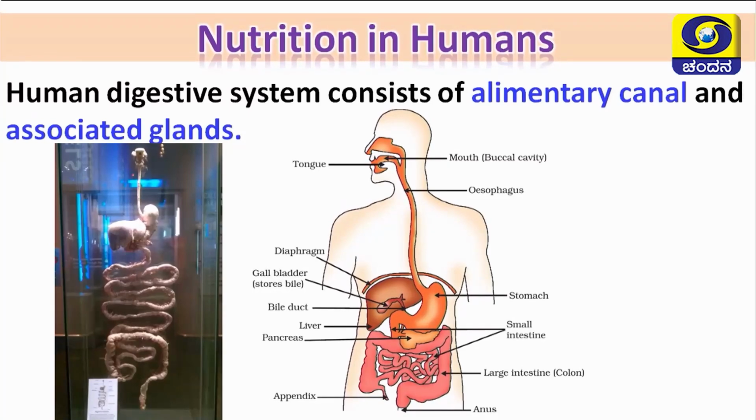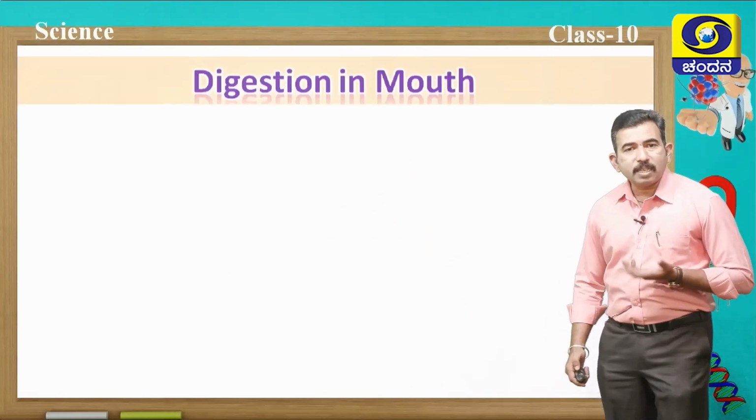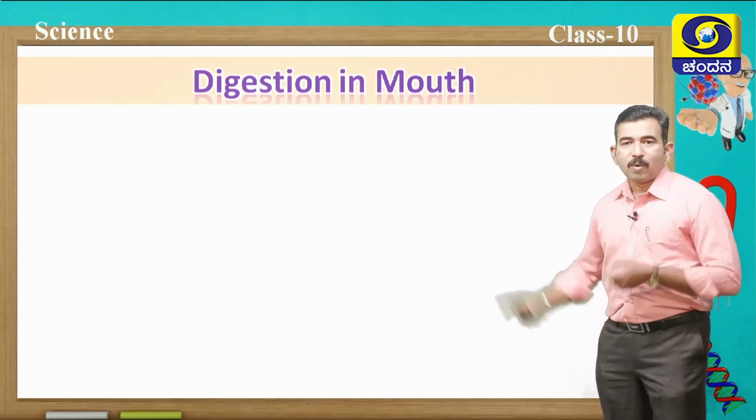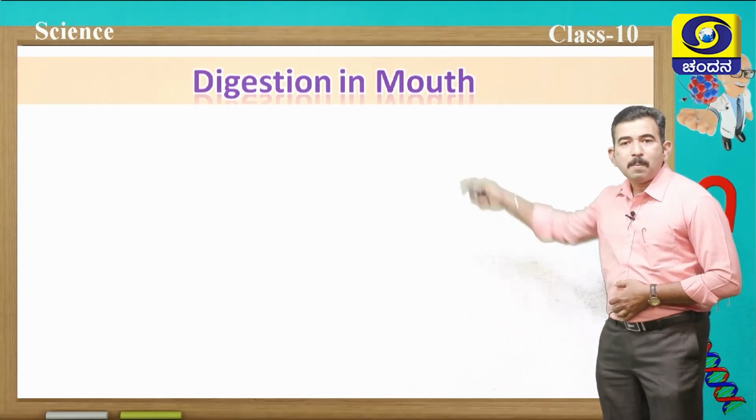And approximately the length of the alimentary canal is about 8 to 9 meters. And also associated glands are present, and the associated glands are mainly salivary glands, liver and pancreas, even intestinal glands. These play a very important role in digestion in human beings. Now students, where does digestion begin? Yes, you are correct. Digestion begins in the mouth.